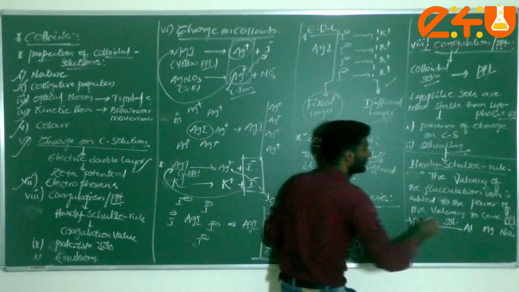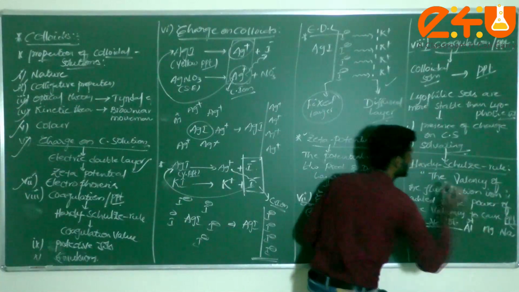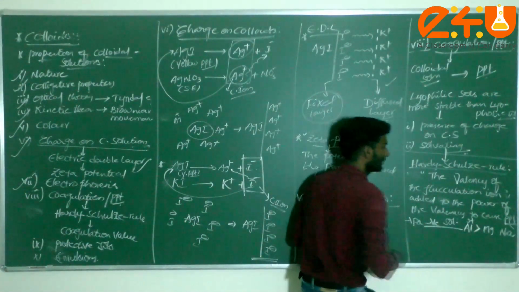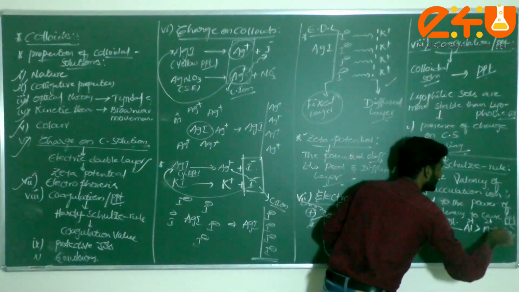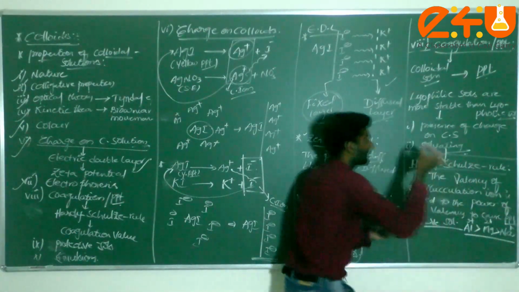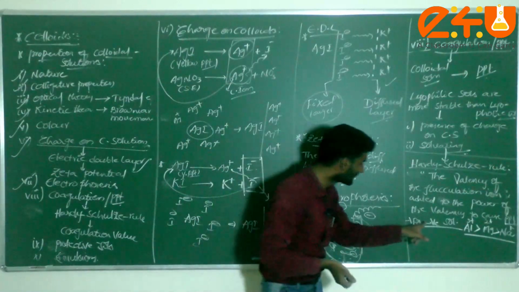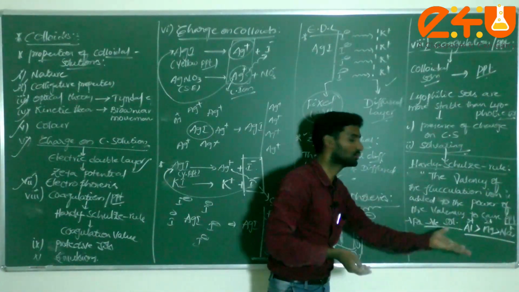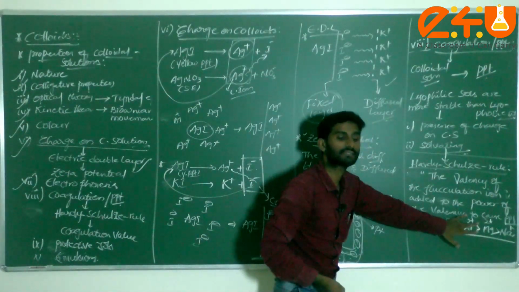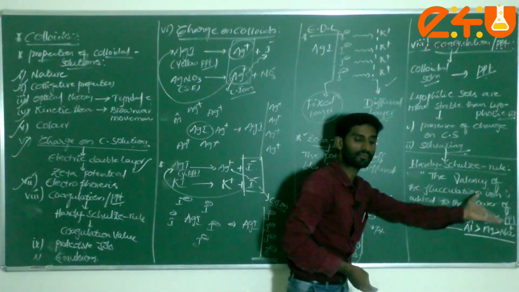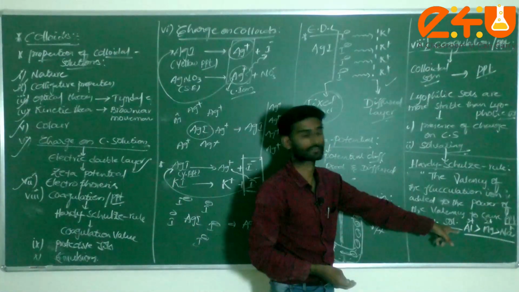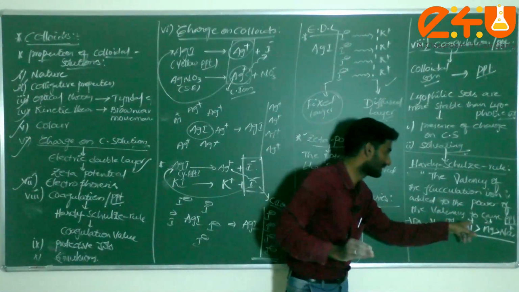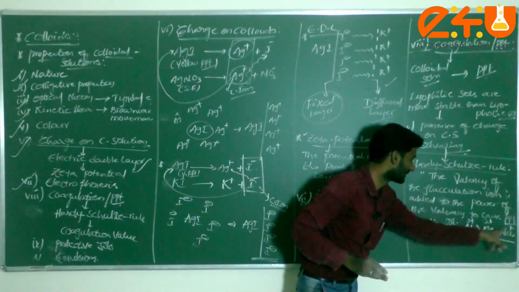Already we know the power of this aluminium. What is it, dear students? Al3+ is greater than Mg2+, which is greater than Na+. That means for negative sol, which one has the greater power? Aluminium, because after it loses 3 electrons, it forms the Al3+ ion. That means the greater the charge, the greater the power to cause precipitation. Don't compare the number of electrons lost: here 3 electrons lost, here 1 electron, here 2 electrons.